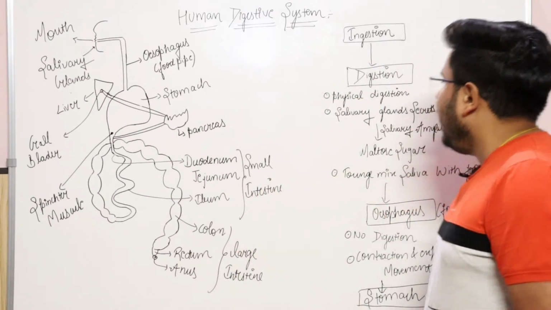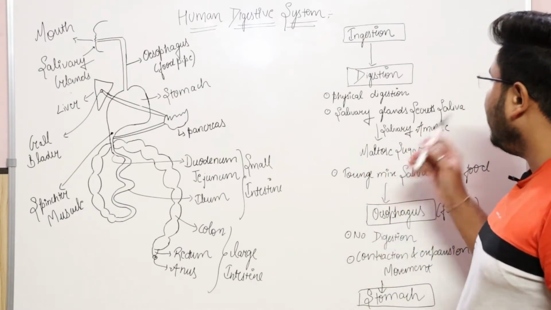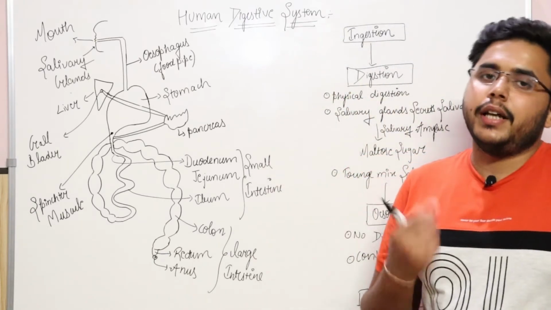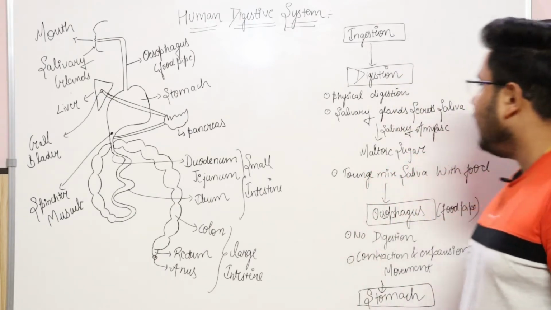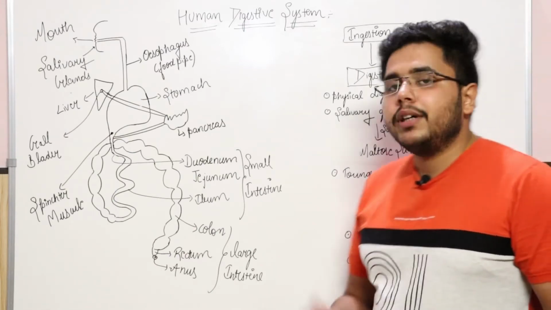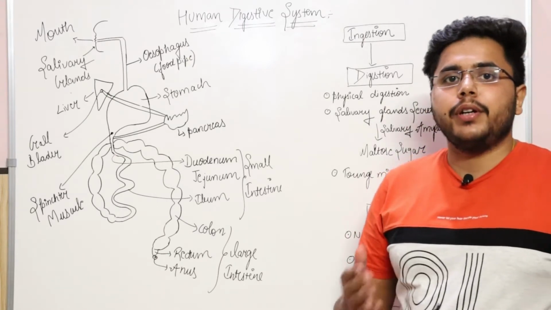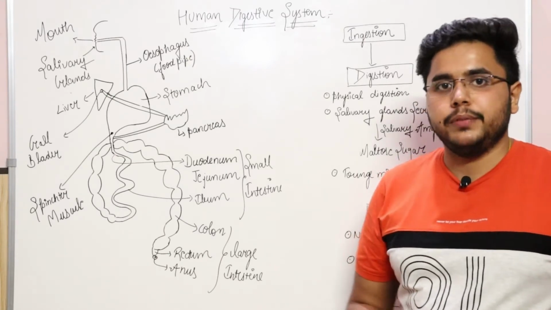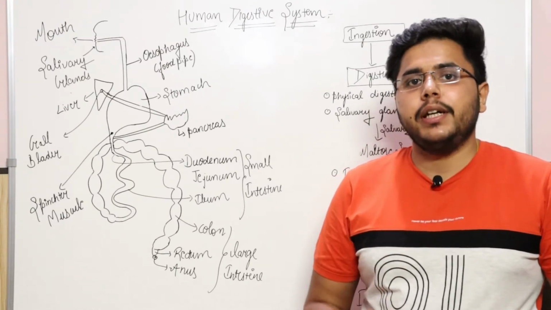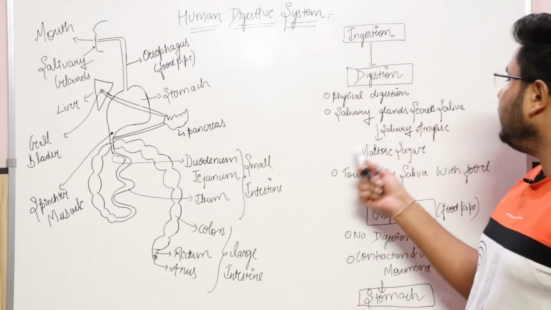Okay, and when you chew the food, the salivary gland secretes saliva, and a lot of functionalities are associated with this saliva. The first is the maltose sugar. Saliva contains an enzyme known as salivary amylase, and it is responsible for converting the food particles into maltose sugar. You can actually feel it whenever you eat something and then wait for an hour, you will feel a sweet taste in your mouth. That is because of the presence of this maltose sugar.